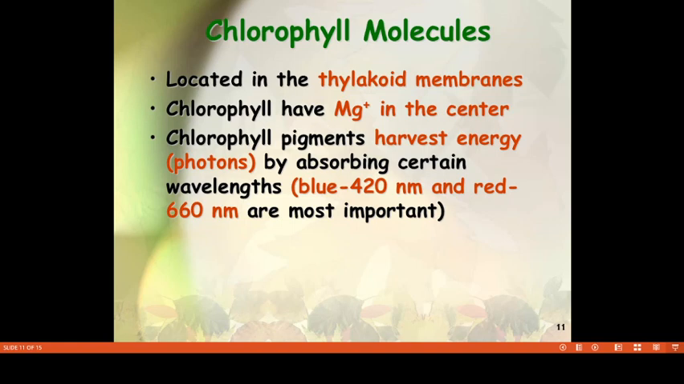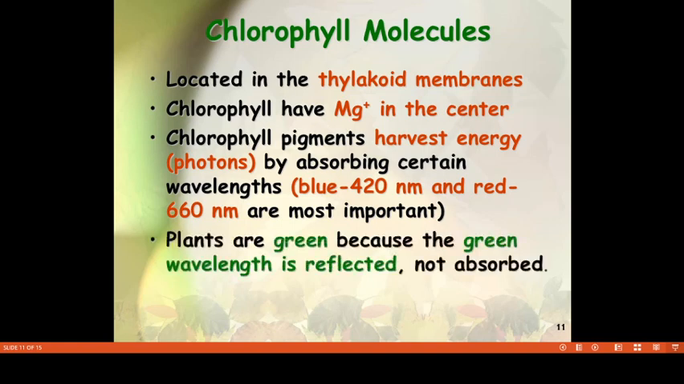On the other hand, blue light is absorbed by the different types of photosynthetic pigments at 420 nanometers. At the same time, red light is absorbed by the different types of photosynthetic pigments at 660 nanometers. Blue light and red light are the most important for photosynthesis. Plants are green because the green wavelength is reflected, not absorbed.